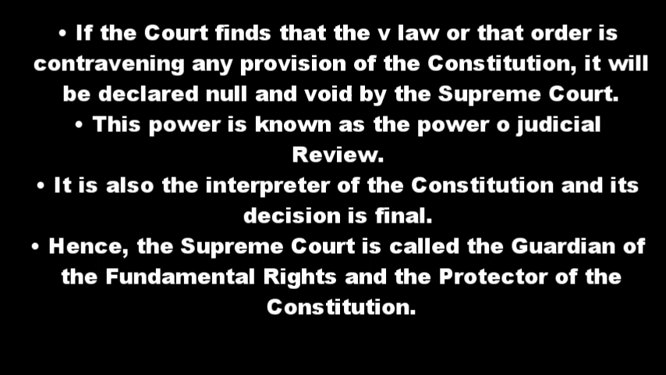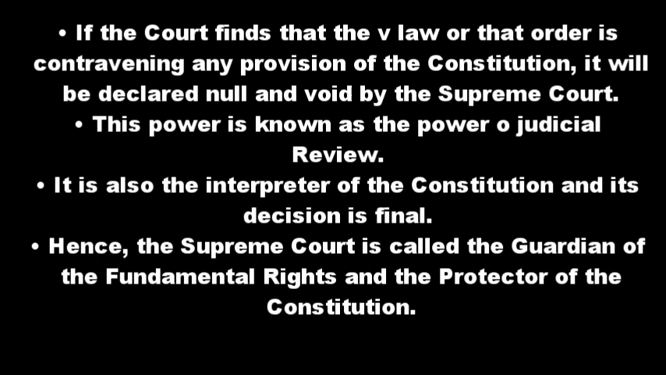If the court finds that the law or that order is contravening any provision of the Constitution, it will be declared null and void by the Supreme Court. Contravening means contrary. If the Supreme Court finds that the law passed by the legislature and an order issued by the executive is going against the provision of the Constitution, then the Supreme Court can declare that law as null and void. That is the second point. And this power is known as the power of judicial review. That is the power of judicial review.